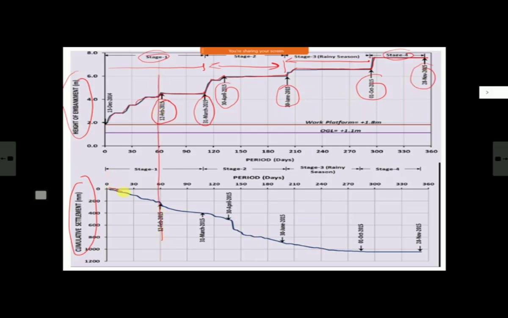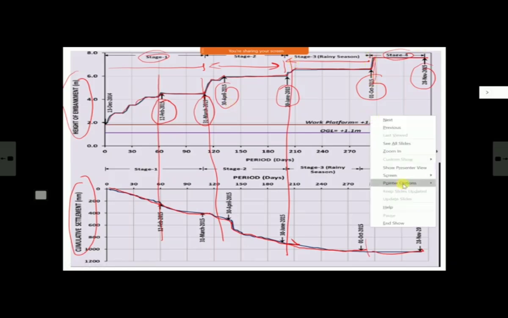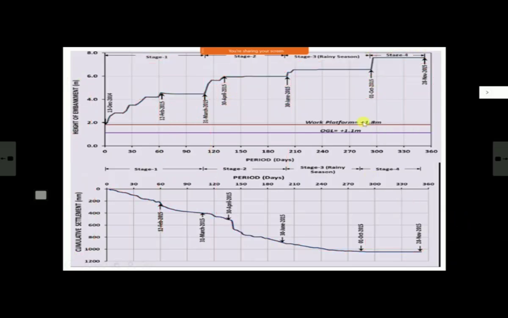See, when the bank was going up, your construction settlement was going up. Further also it continues, and at some stage it has started becoming horizontal here. So this is the stage when you put another second round of this. It increases suddenly here. Then again after that it has started stabilizing somewhere here. So then you put the third one. Then again it increases. It has started stabilizing here. Here there is not much increase because this is a very small increase here also. So what we were telling theoretically, actually also you can see that this happens like this. These are actual instrumentation readings.